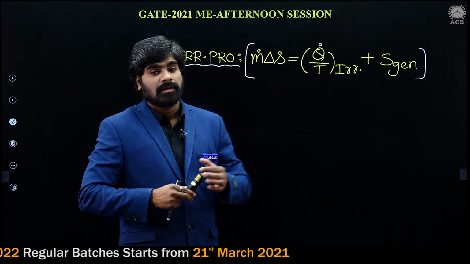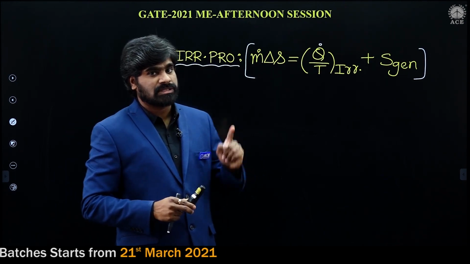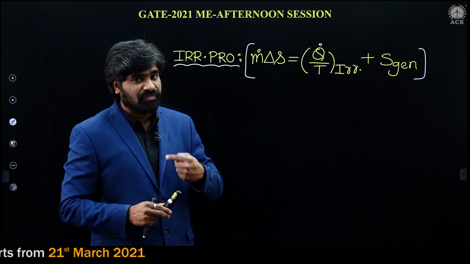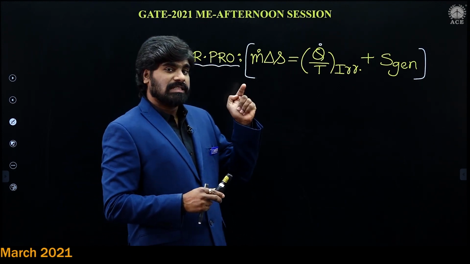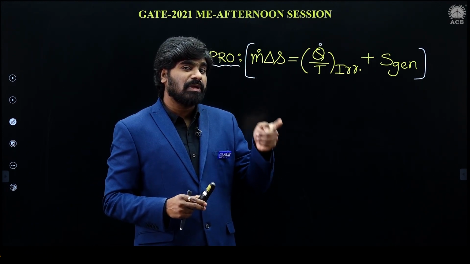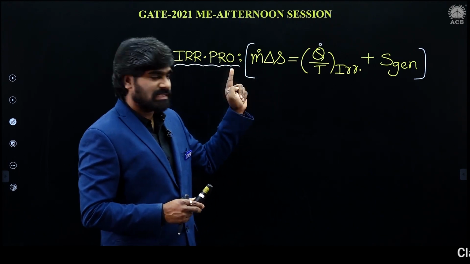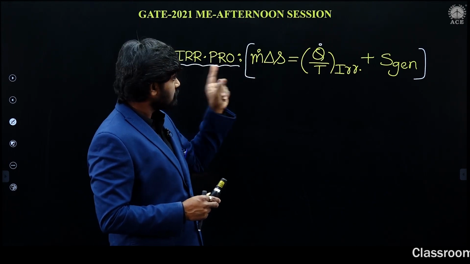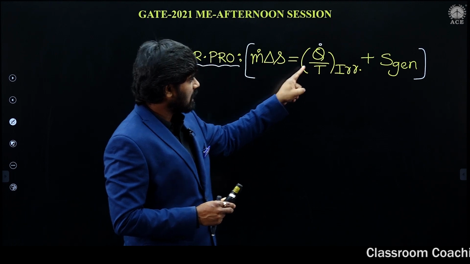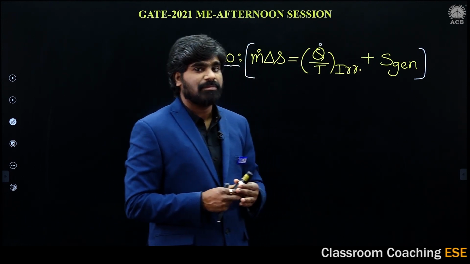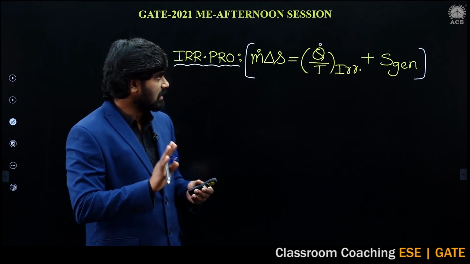You can refer to your notes, whatever notes I have given in the Deep Learn. Change of entropy, open system, irreversible process, I derived this equation: m dot delta S is equal to Q dot by T for the irreversible process, plus S generation. Why I am writing this equation, I will tell you.